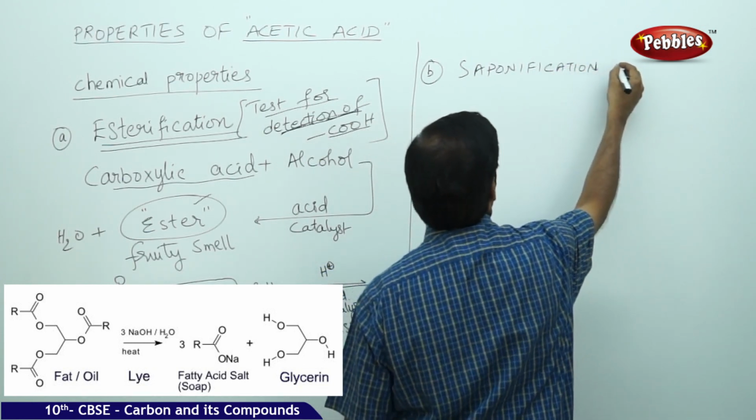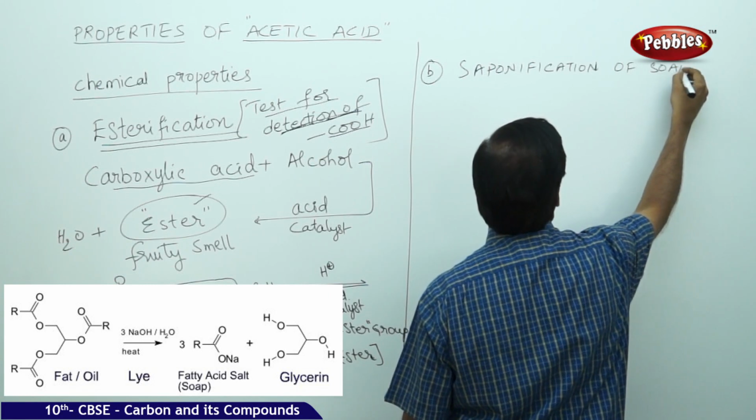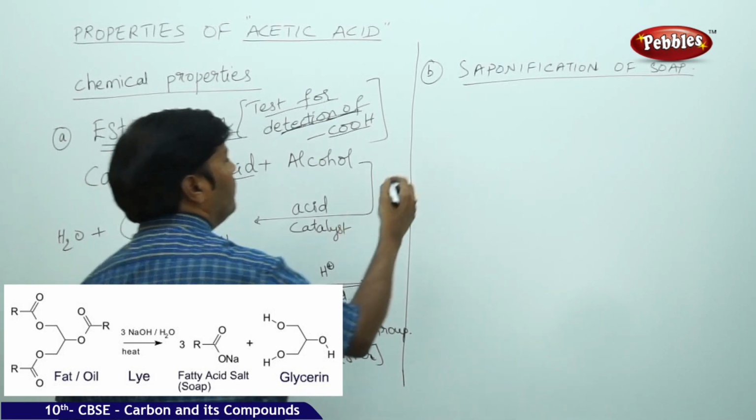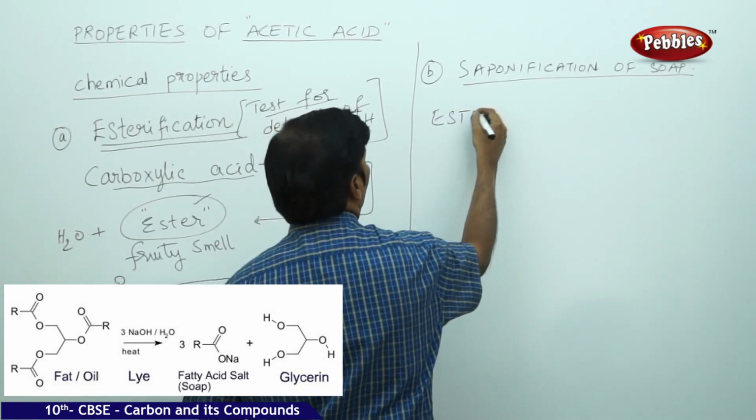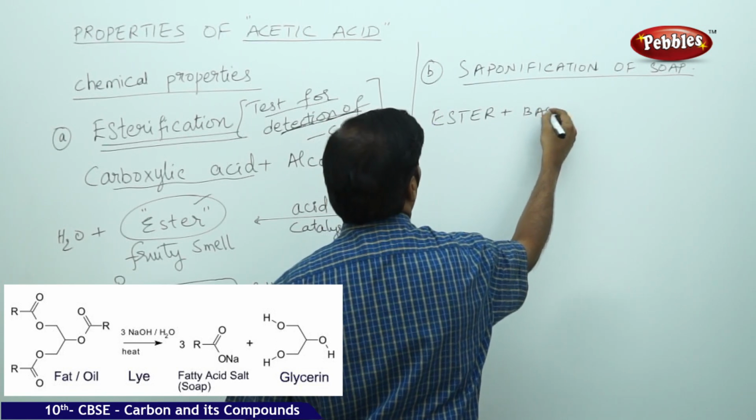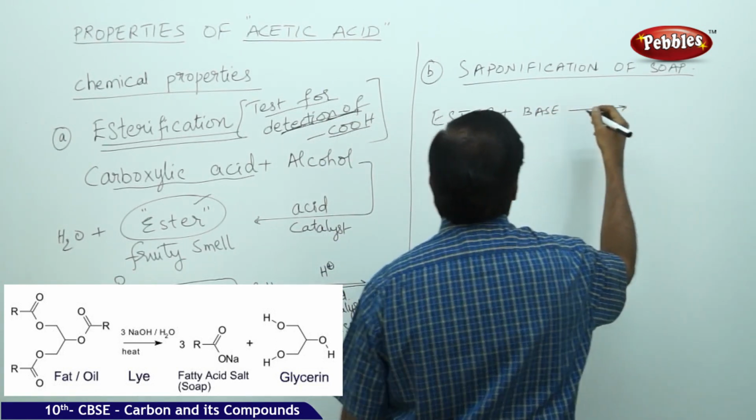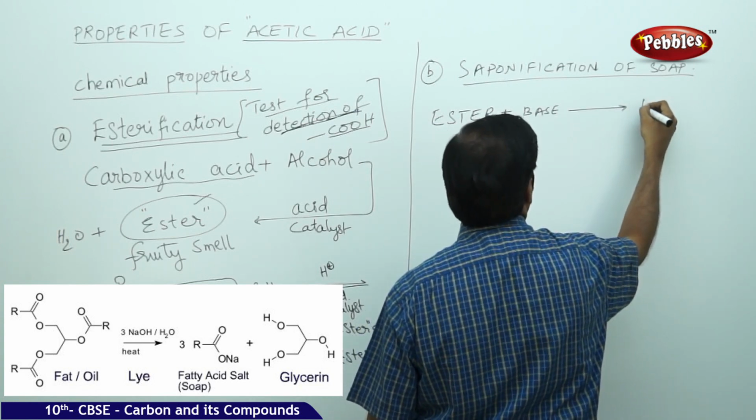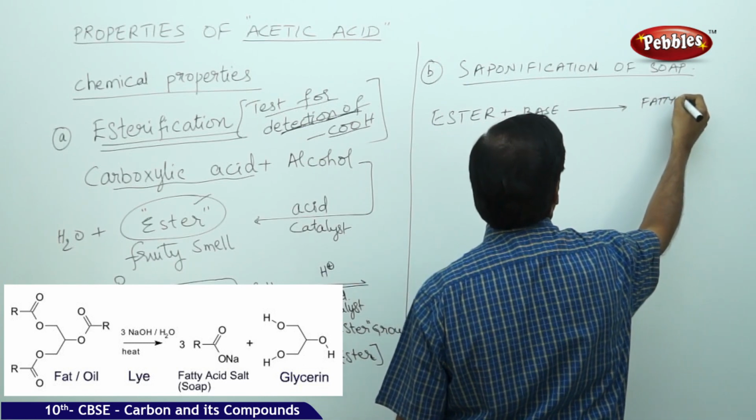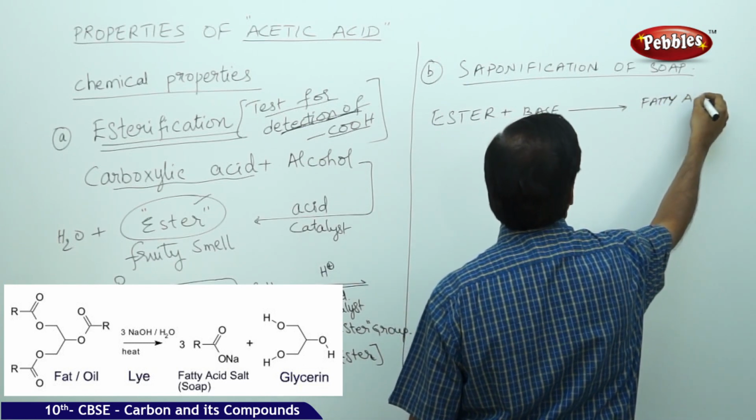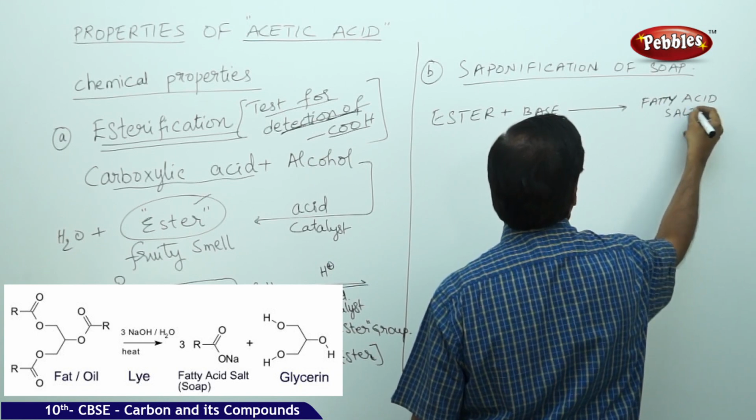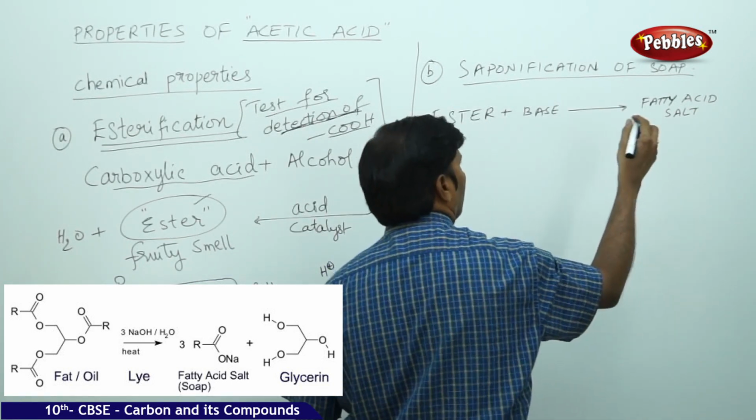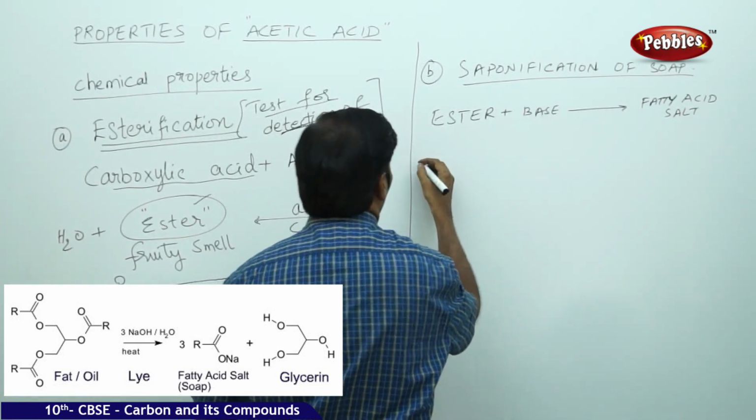Saponification of soap. So we got an ester. When the ester is treated with base, we get salt and fatty acid. So let us see what it is that we are going to get.